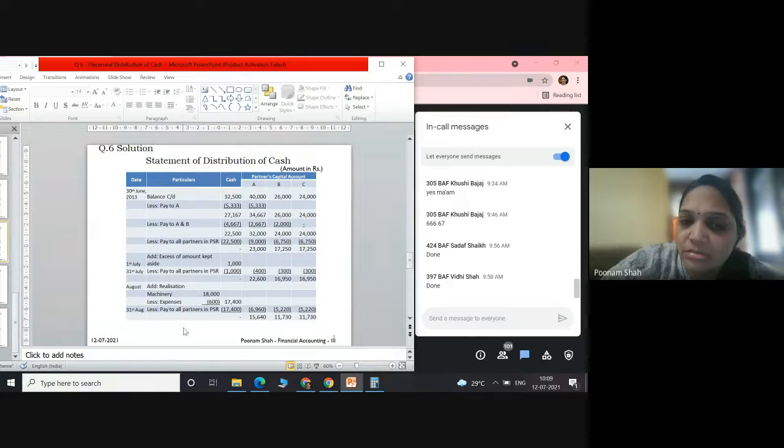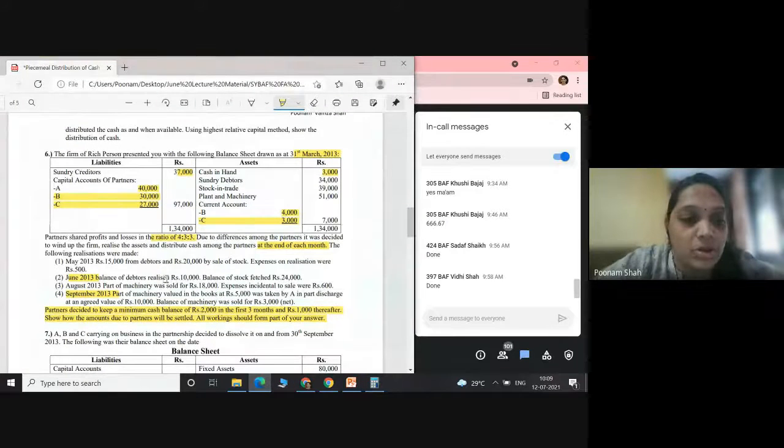Yes, ma'am. Thank you. September: a part of machinery in the books which is valued at 5,000 is taken by A in part discharge at an agreed value of 10,000. And the balance of machinery is sold for 3,000. That means A has taken over machinery for 10,000 and the balance is sold at 3,000.